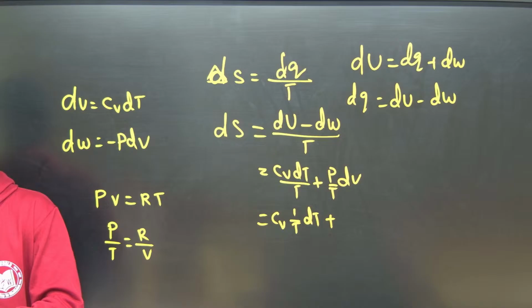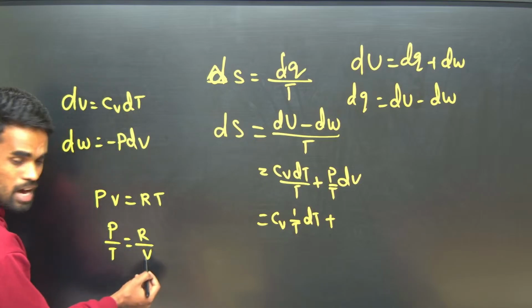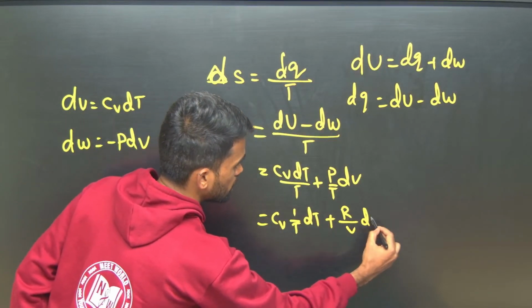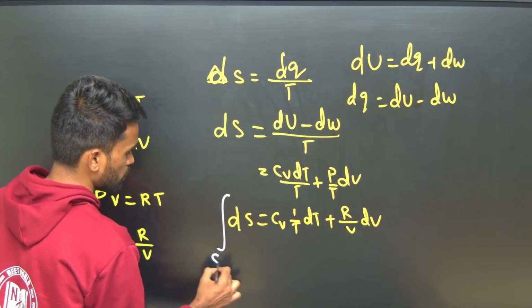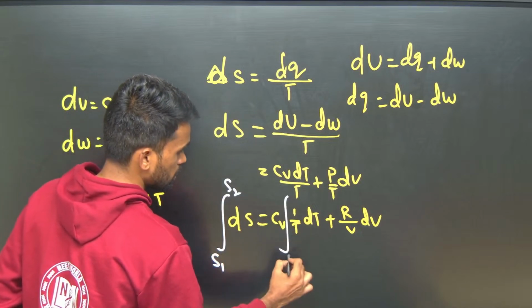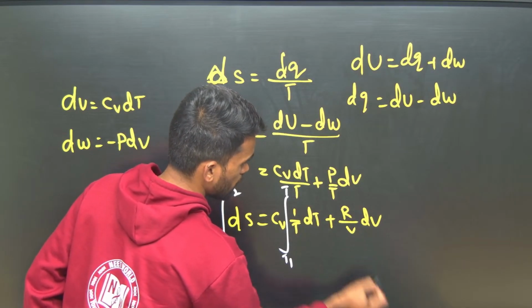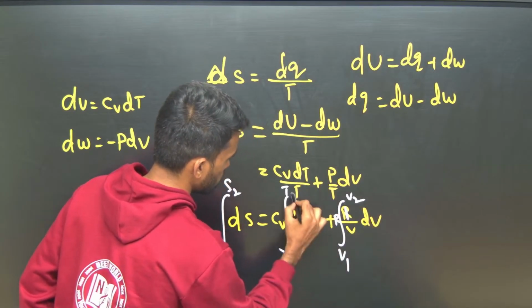Please look at the screen, and whenever it is blurred you just tell me. Yeah, so here p by T means R by V we can write. So here I can write R by V dV, that is what dS. So apply integration on both sides, from S1 to S2, T1 to T2, and V1 to V2. Here R is a constant, here I can write 1 by V dV like this.